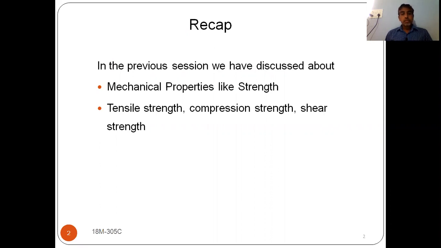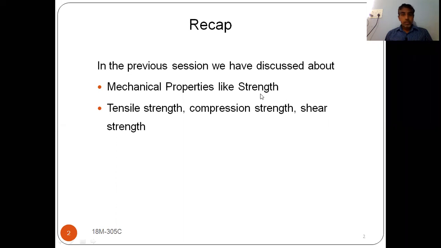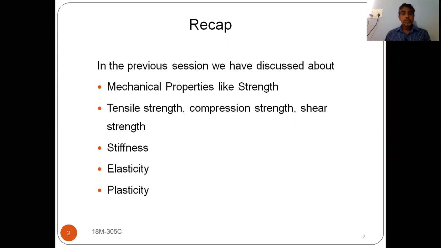In that one we have studied mechanical properties like strength: tensile strength, compressive strength, shear strength. And later we have discussed stiffness, elasticity, plasticity.